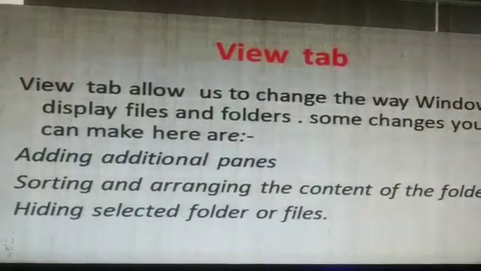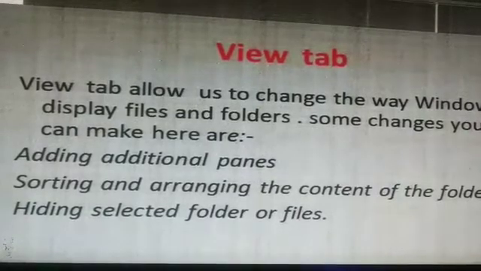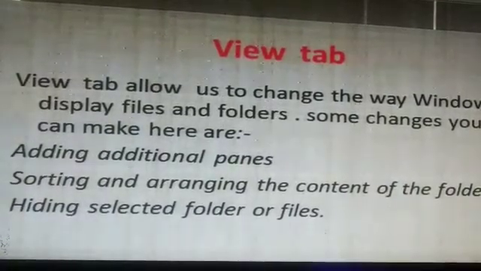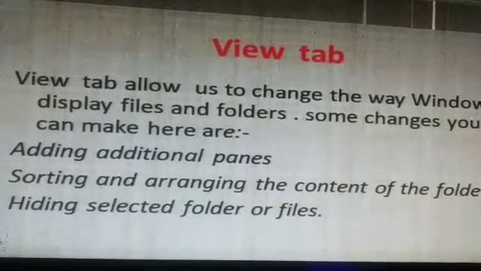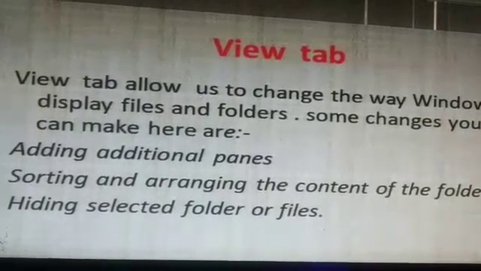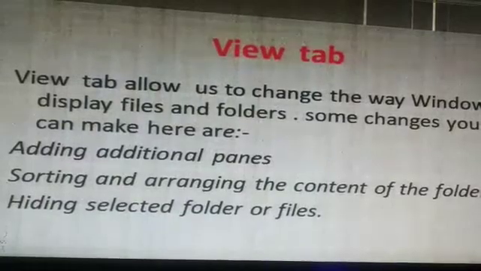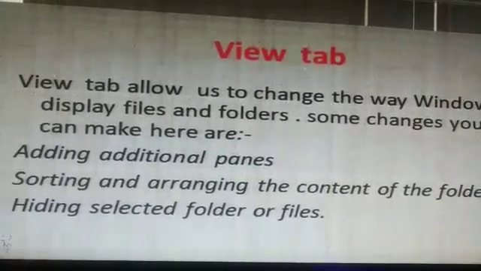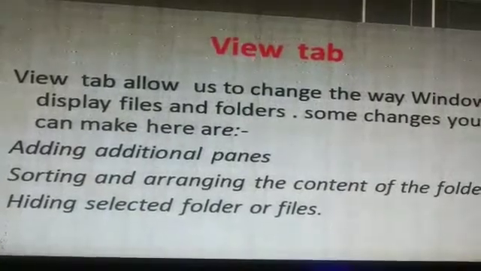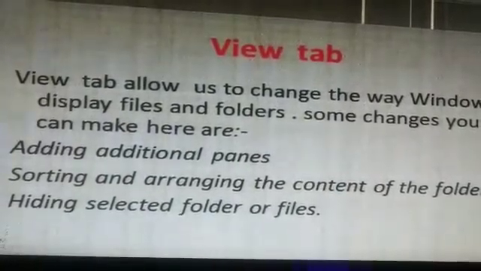You can add more panes with the help of the View tab. Sorting and arranging the content of the folder, and hiding selected folders or files. With the help of the View tab, you can hide your folder or file if you want.